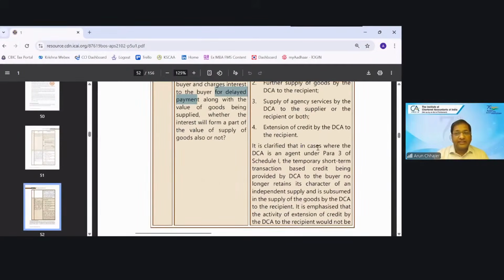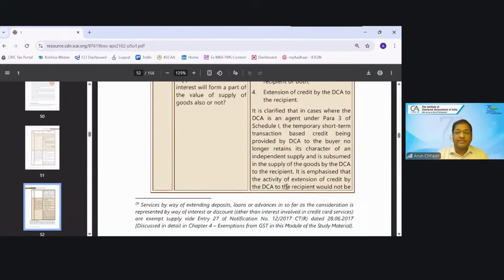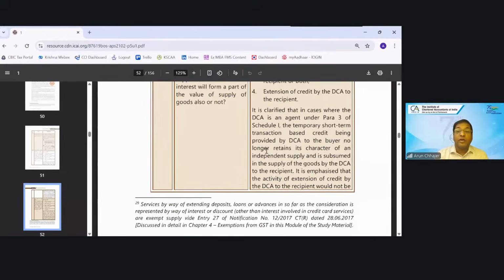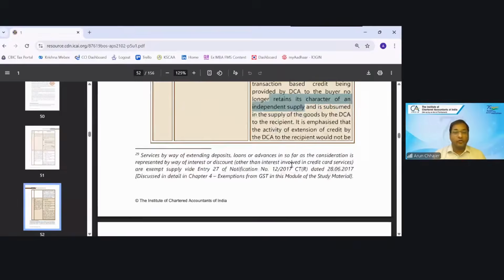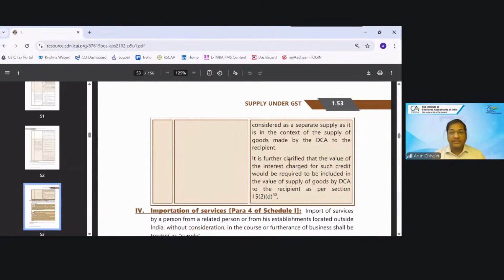It is clarified that in case where the DC is a resident under Para 3, the temporary short-term transaction-based credit provided by the DCA to the buyer no longer retains the character of an independent supply and is subsumed in the supply of the goods by the DCA to the recipient. So you can read in the detail. It is further clarified that values and interest charged for such credit would require to be included as per section 15 subsection 2 clause D.